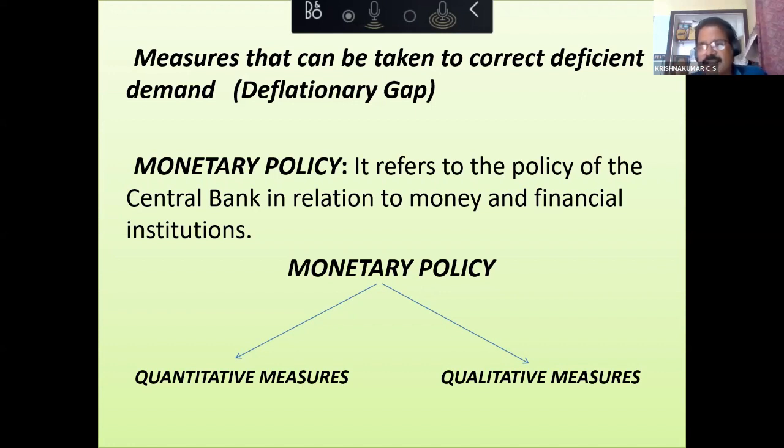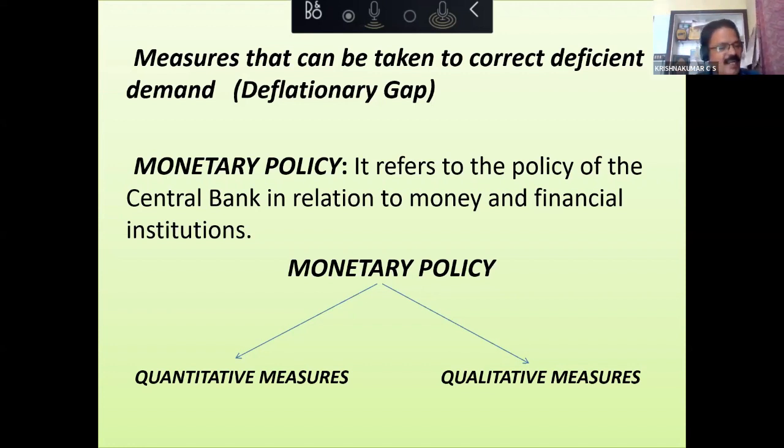This is what Keynes told Western countries to do during the time of depression. Depression is an extreme form of deflation, actually. That is why Keynes advocated that you try to spend more. Government can borrow, government can spend. When government spends, what will happen? People's income will increase. When people's income increases, consumption will increase. When consumption increases, aggregate demand will increase. When aggregate demand increases, production will increase. When production increases, employment will increase. When employment increases, income will increase. So this will become a positive cycle and will take the country to development.